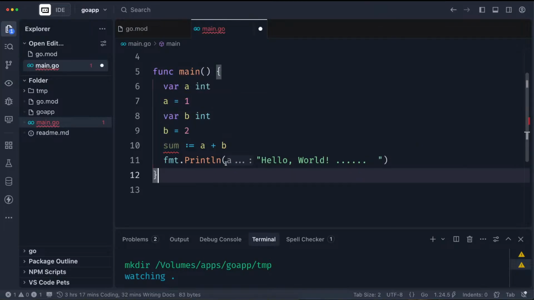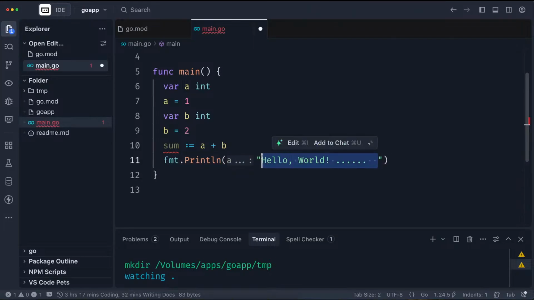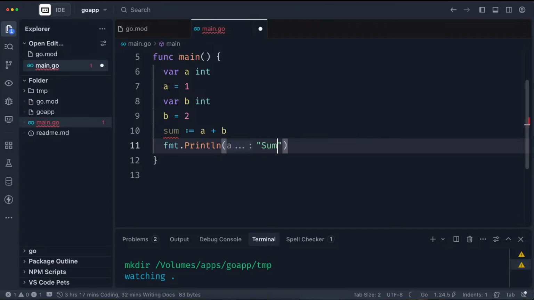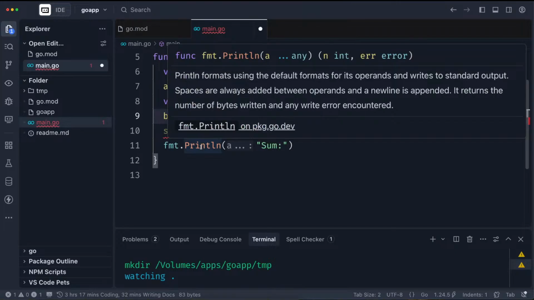Okay, so how do we make use of this? I will say this is my sum. This is a variable, and this function receives endless parameters. So let's look at the first function. Let's dice this function, this fmt Println function. We've not got into functions, but let me just use this opportunity to talk about functions and how a function works a little bit.